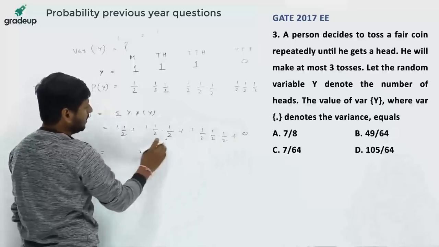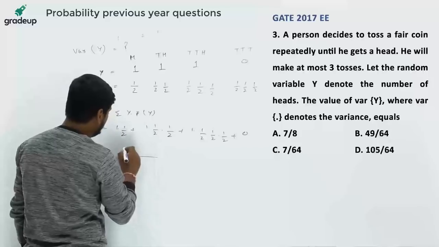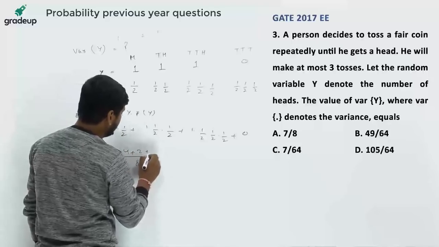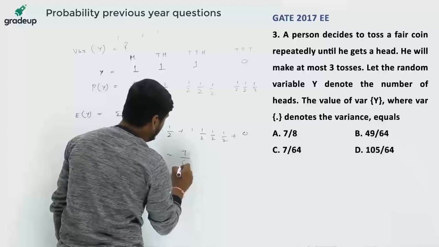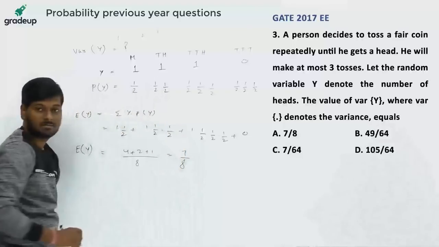This is 1 by 2 plus 1 by 4 plus 1 by 8, and this is also equal to (4 plus 2 plus 1) by 8, or 7 by 8. So mean of this random variable y is 7 by 8.